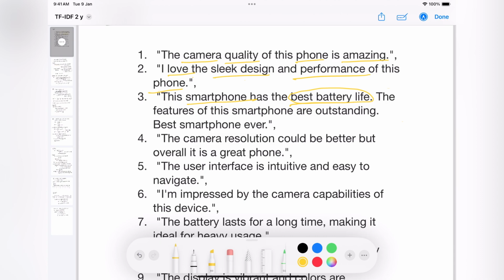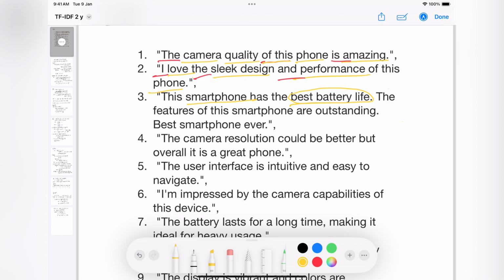And now let's look at some different types of words, right? Words like the, of, this, is, and in review 2, I have words like I, the, and. So these words are very less important ones, right? Because these don't add much meaning to the sentence. So what we want TF-IDF to do is give more weightage to words like camera quality, amazing, and less weightage to words like the, of, this, is. So this is what we want to achieve here.